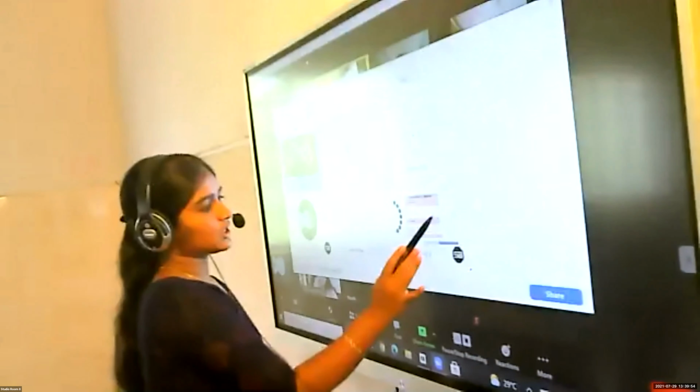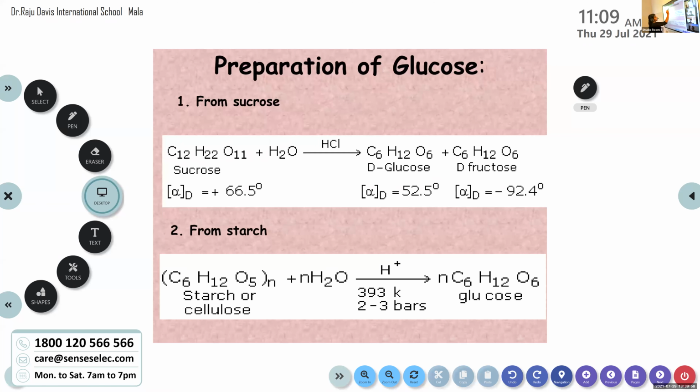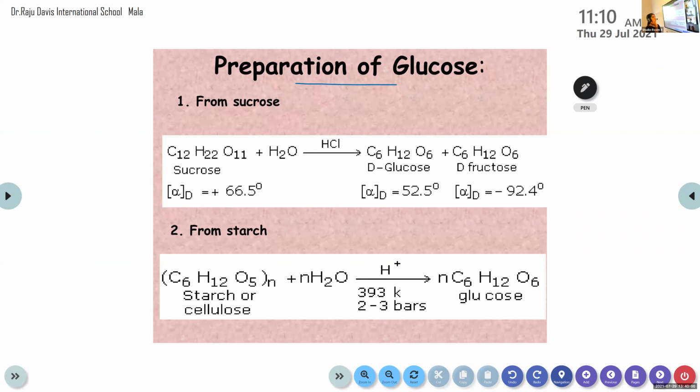I told you there are certain natural as well as artificial sources here. So here we are discussing the preparation of glucose in laboratories. Okay. Only two methods here. First one is from sucrose, that's also known as cane sugar. It's an example of an oligosaccharide. You only need to write this equation.